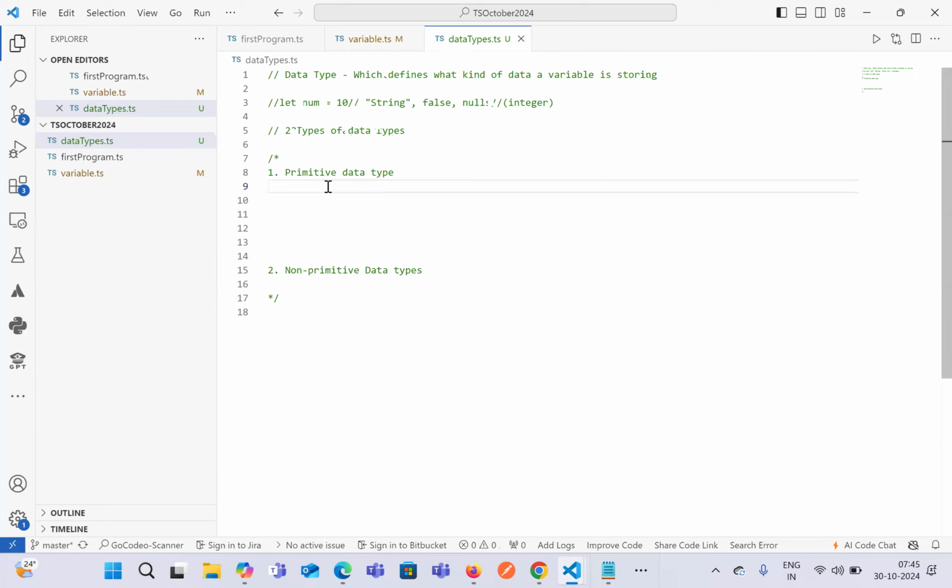We'll start with the first primitive data type, which is number, second is string, and third is boolean. I'll talk about everything in detail.